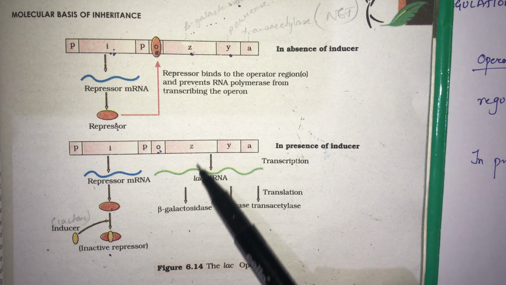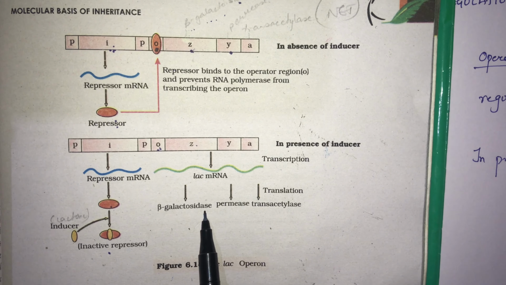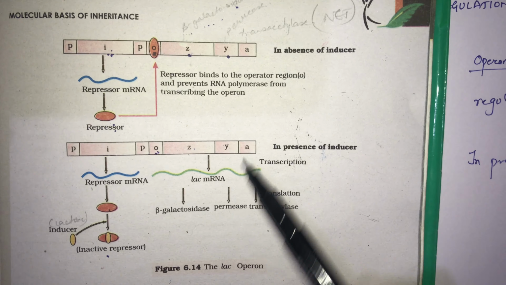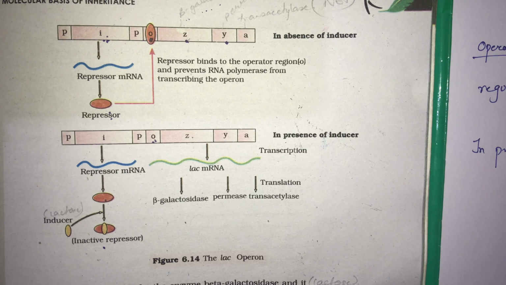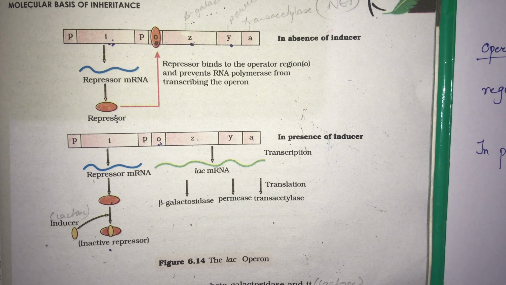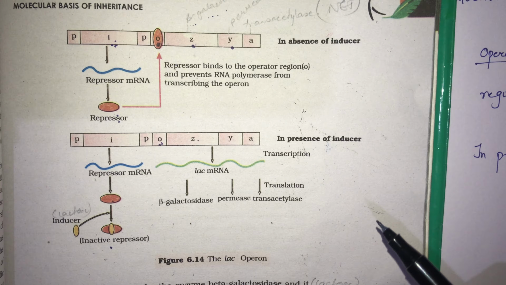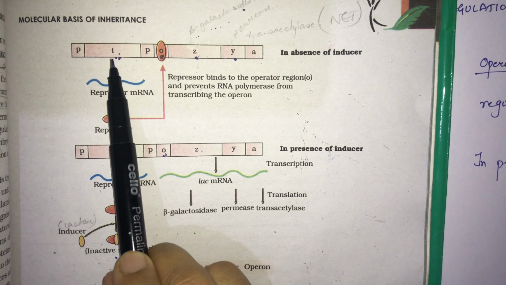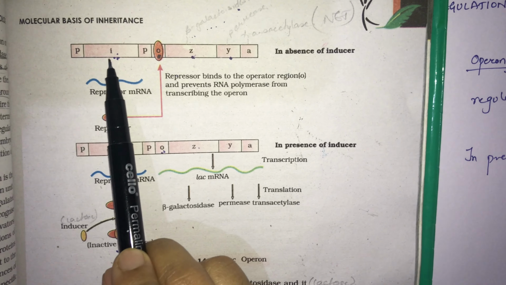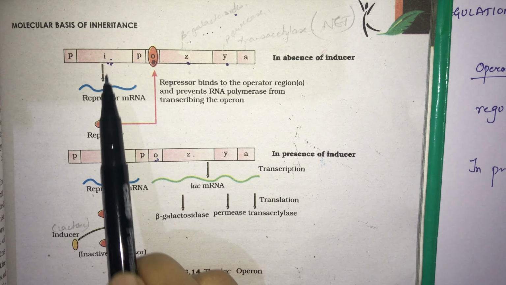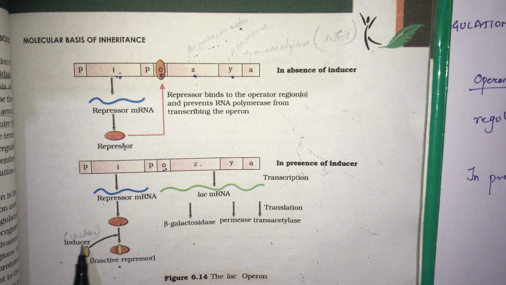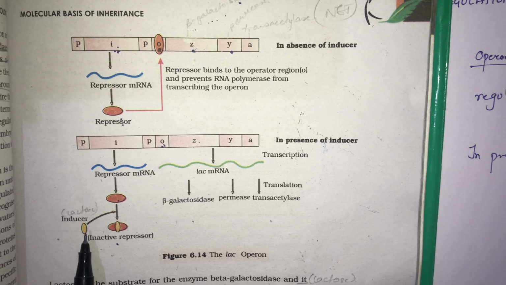Here you can see Z is coding for beta galactosidase, Y codes for permease, and A codes for transacetylase. So this is the idea about this Lac Operon. Here this gene is acting as inhibitor, but lactose or allolactose acts as an inducer.